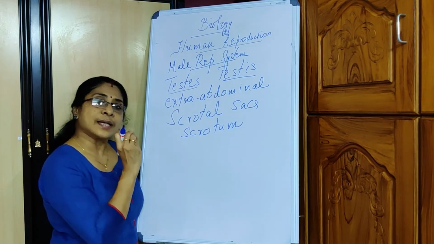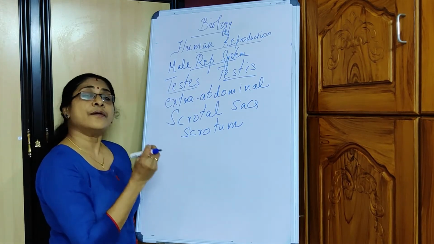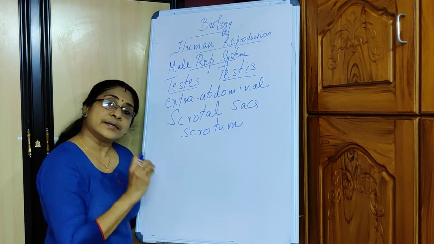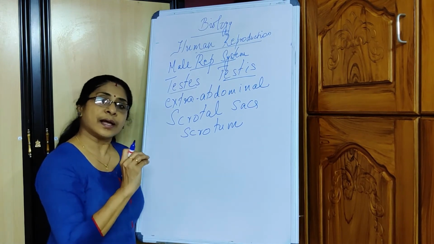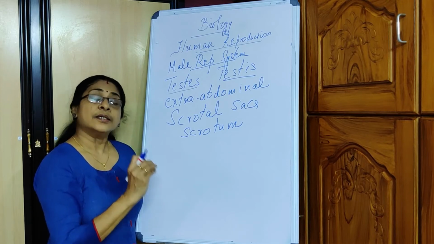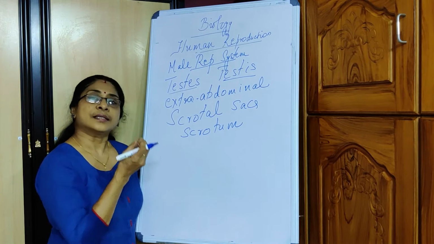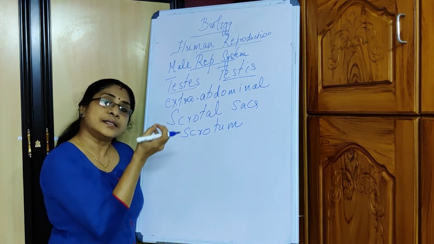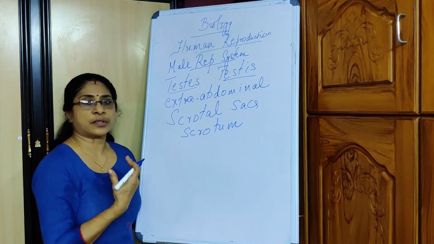Now, please understand that the testes in a fetus is developing intra-abdominally. It develops within the abdomen, but during the 7th month of conception, the testes descends down and relocates within the scrotal sac.